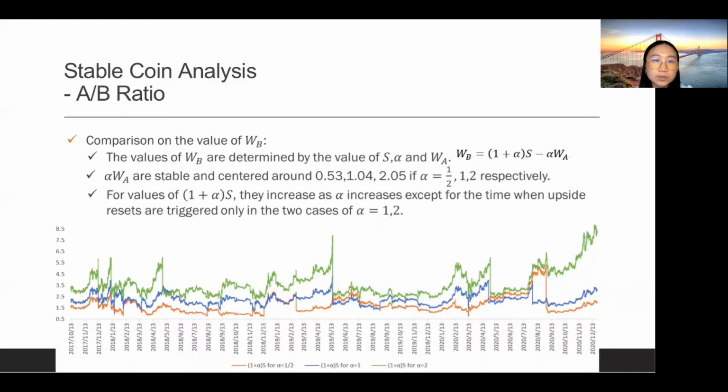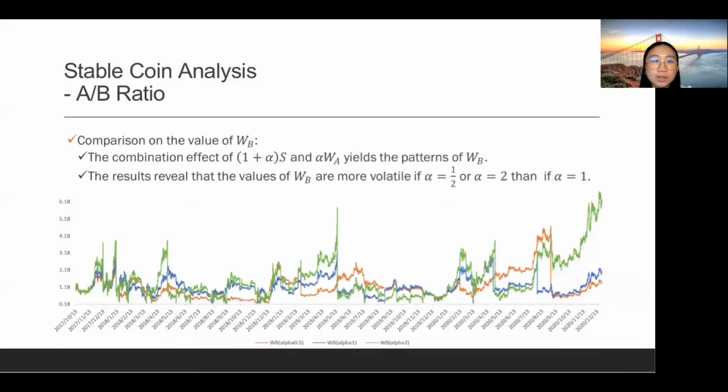For values of the sum of 1 and alpha times S, as the graph illustrates, they increase as alpha increases. The combination effect of these two parts yields the patterns of WB. The results reveal that in our data, the values of WB are more volatile if alpha is not equal to 1.